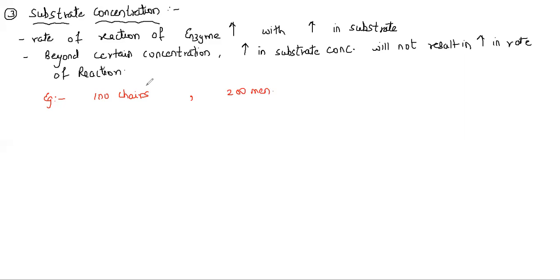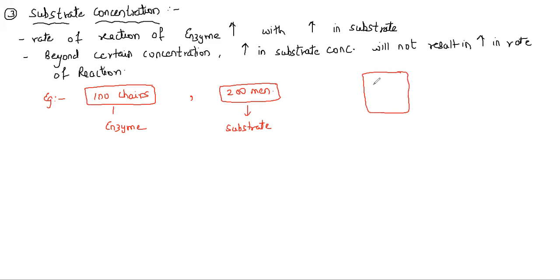So logically, these chairs are going to act as an enzyme, and these men are going to act as a substrate. Now, these 100 chairs are present in a room. The men are waiting outside the room. So these men are nothing but the substrate.